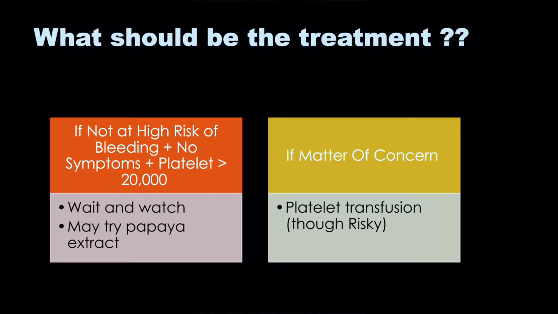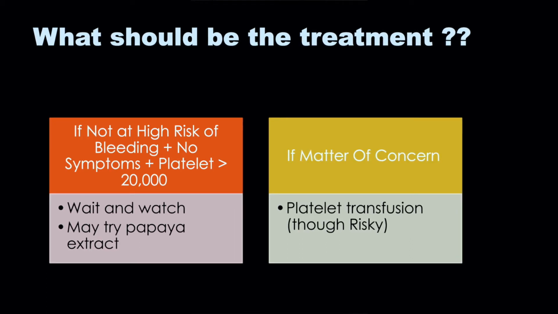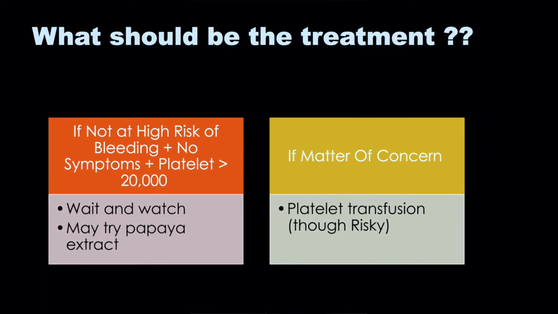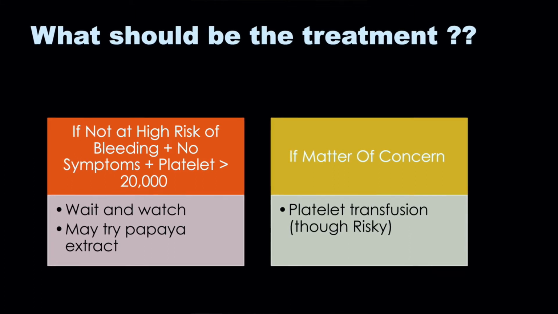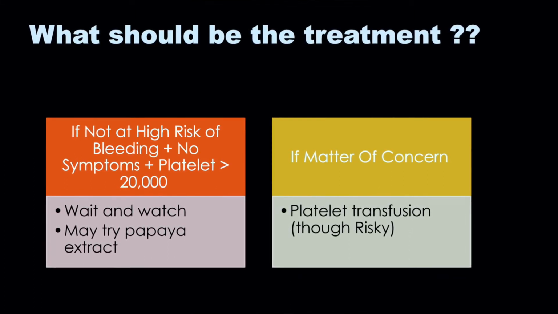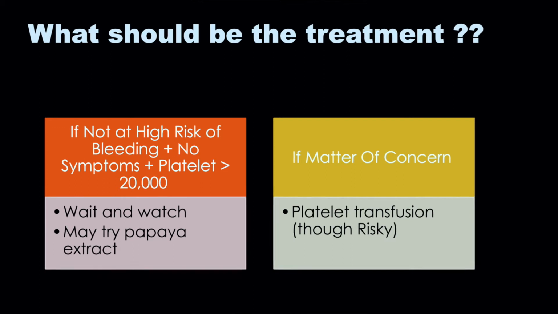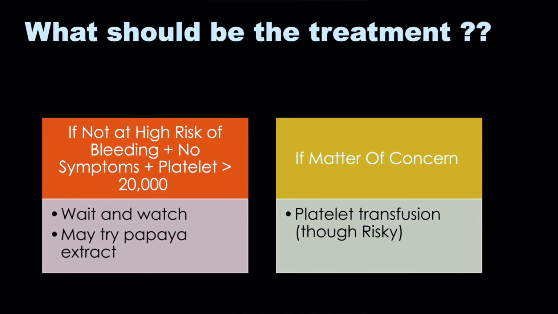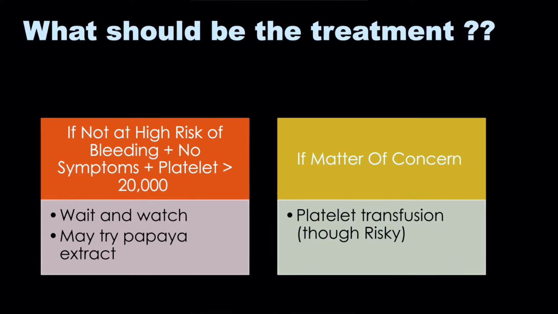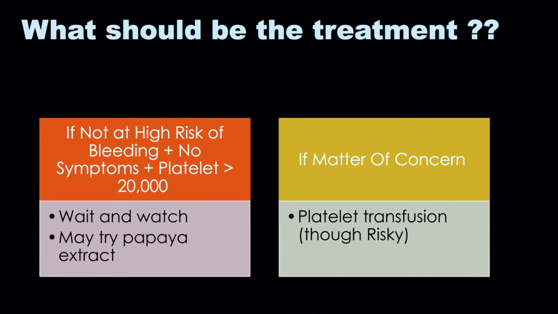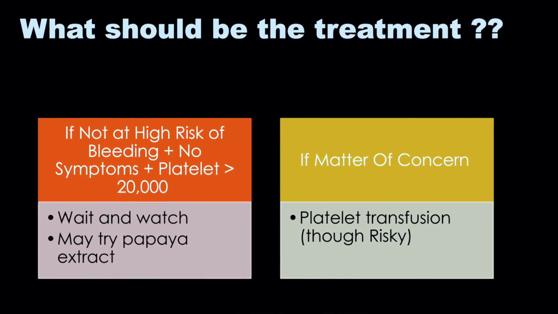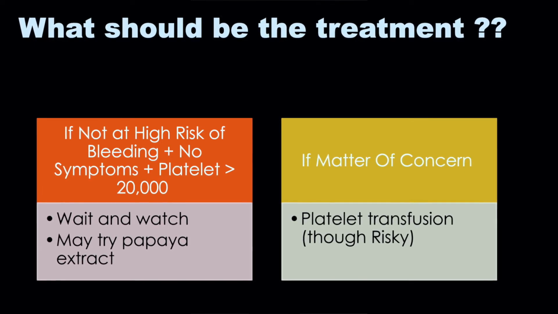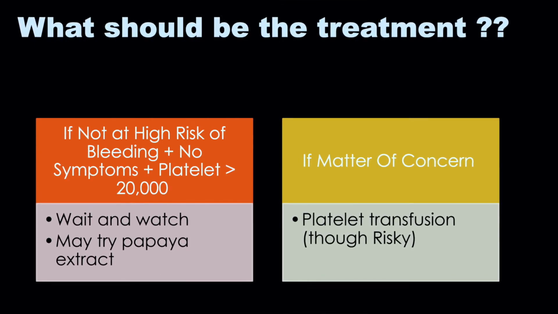Seventh question, what should be the treatment? If it is a matter of concern, treatment is platelet transfusion, although it is a very risky thing. We take platelets from a normal healthy person and transfuse them to those who require it. But it also bears the risk of infection, fluid overload, anaphylactic reactions, and multiple other things. So it should be considered only when doctors think that it is of utmost importance.